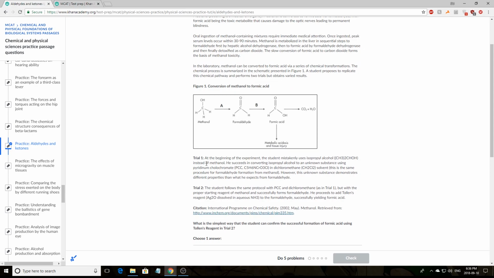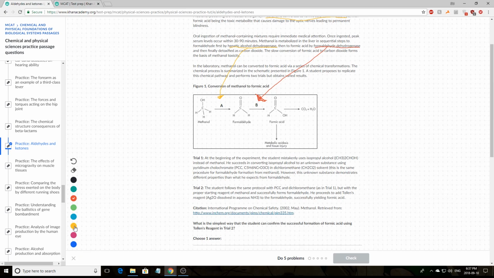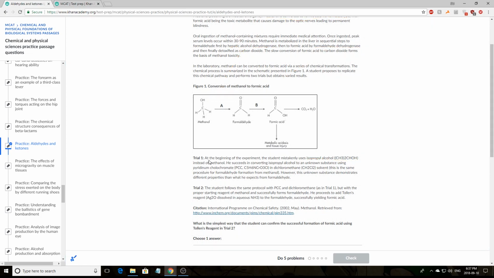So trial 1. At the beginning of the experiment, the student mistakenly uses isopropyl alcohol. Well, that's definitely something you should highlight the second you see it, because the student made a mistake here. So I'm assuming that the questions are going to be based on this error that the student made. Instead of methanol, he succeeds in converting isopropyl alcohol to an unknown substance using pyridinium chlorochromate, which is PCC, and in DCM, which is dichloromethane.